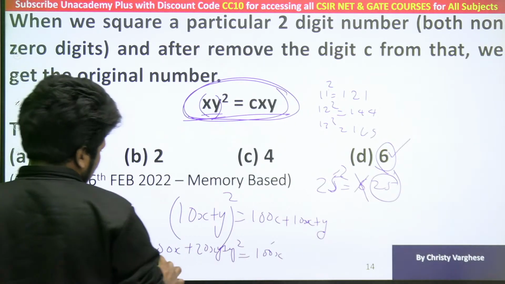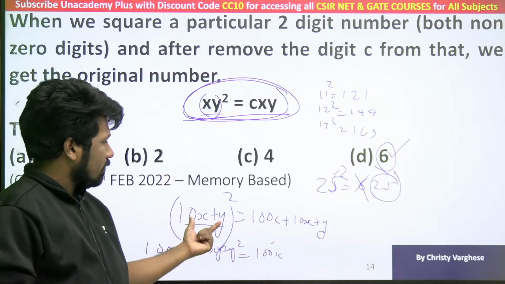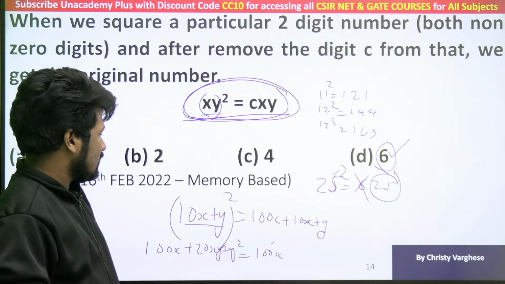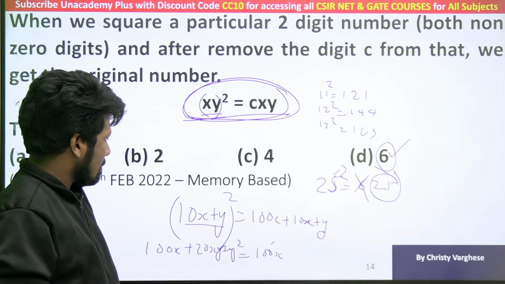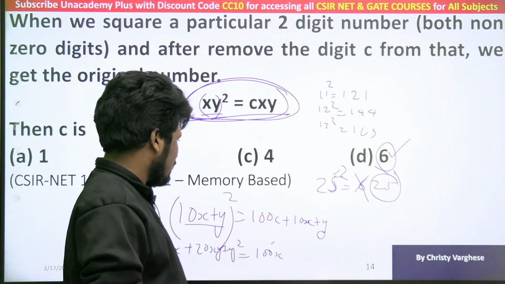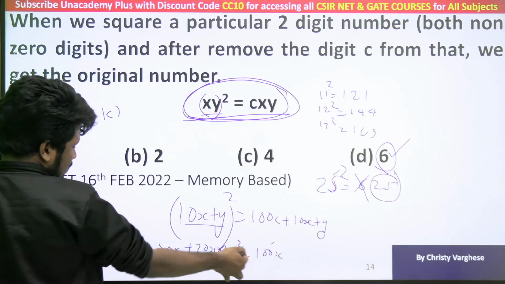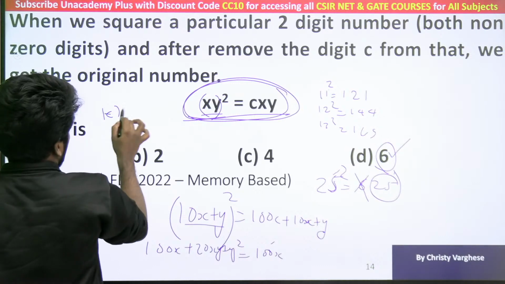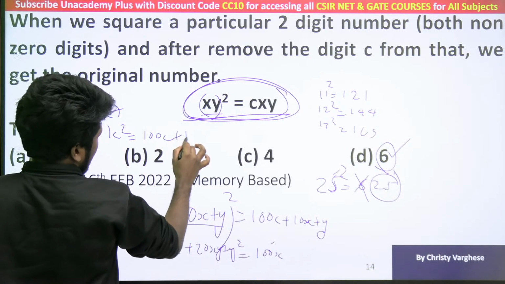Yeah, the better way will be not to write 10x plus y. You can consider 10x plus y as some k, which is a 2-digit number. So k square equals 100c plus k, we can say. Let us try that way, because this will also give you the answer, but that will be very time consuming. K square equals some 100c plus k.